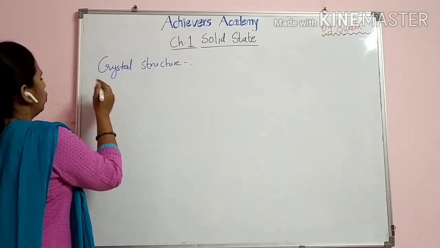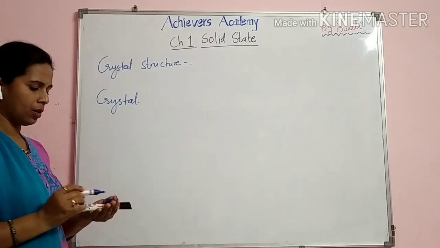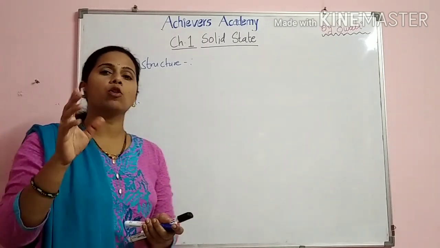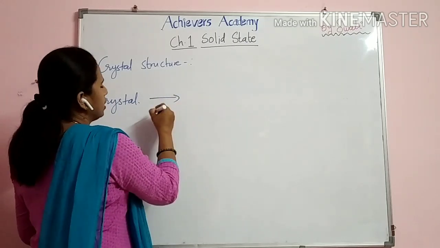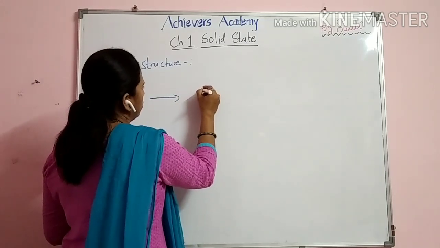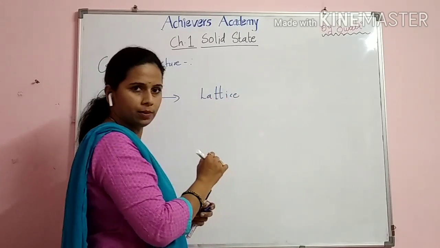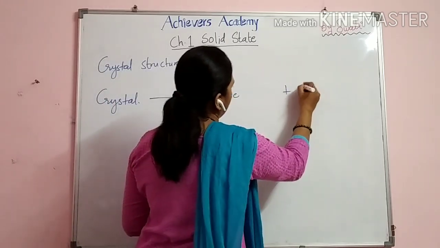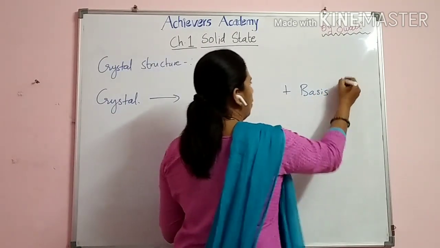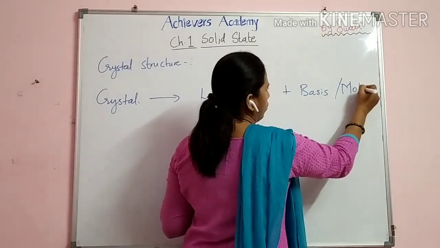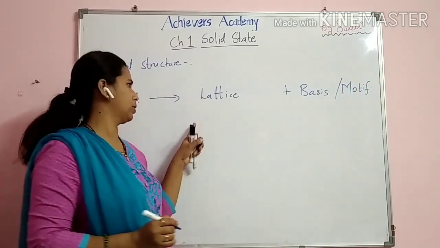So if we want to understand crystal, a crystal is formed by the combination of two, that is lattice and basis. The other word for basis is motif. So let's understand one by one what it is.